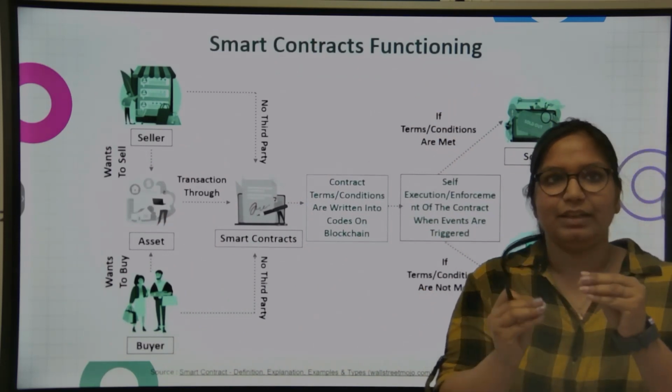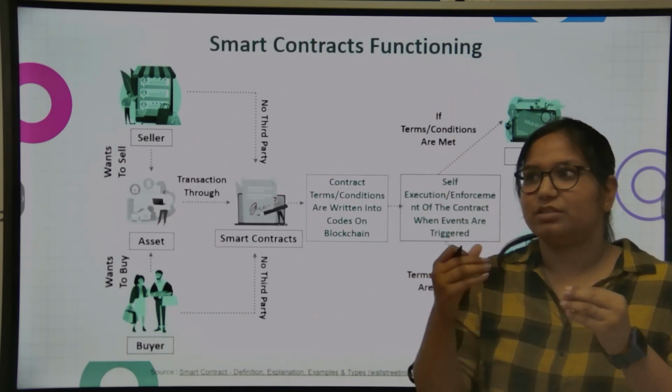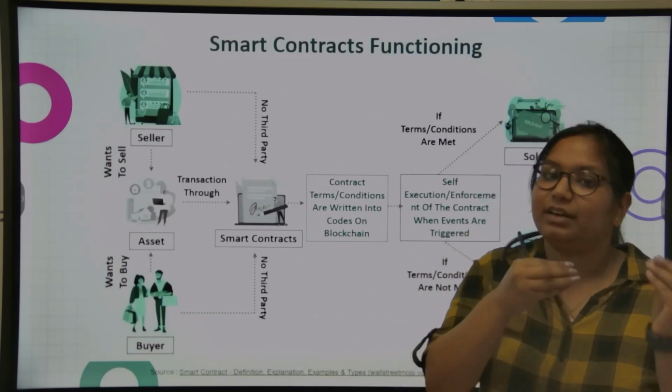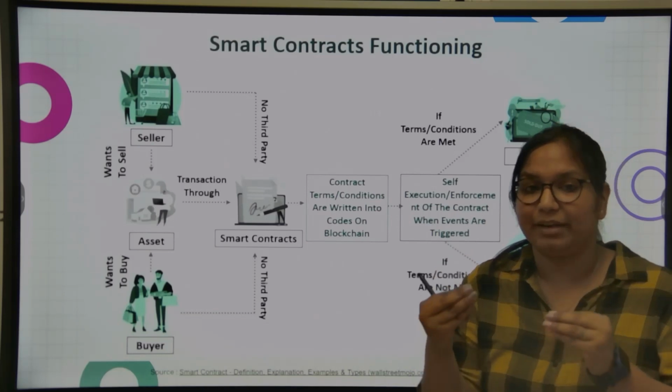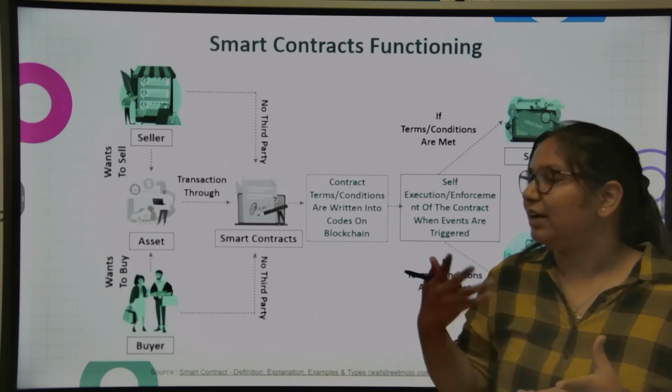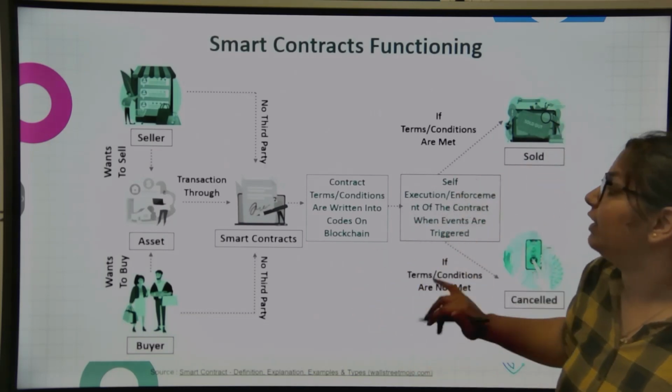Basically, it's just an agreement which is coded on blockchain, which is self-executing whenever the transaction or the event happens. It will execute itself, and whatever the conditions met, it works accordingly.